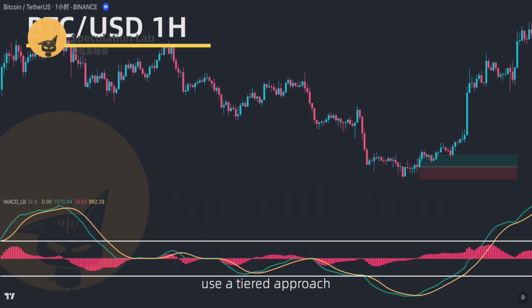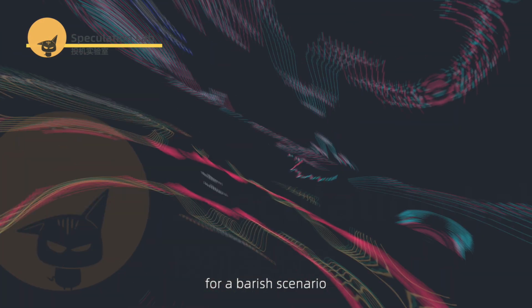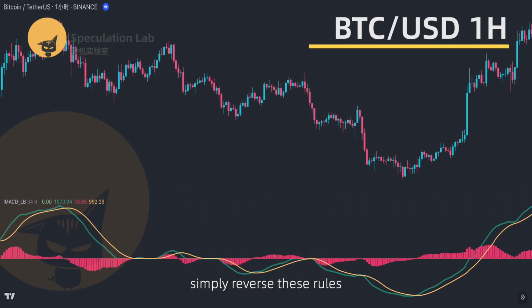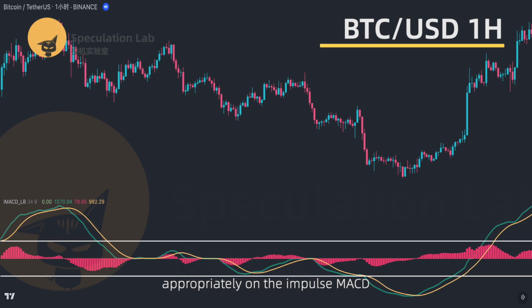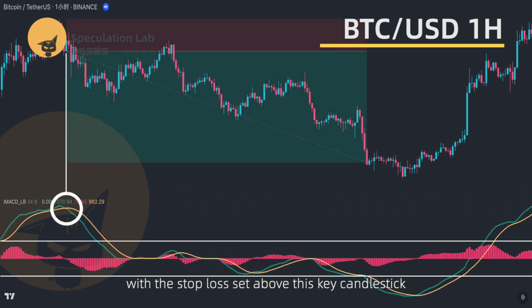For profit taking, use a tiered approach, like exiting a portion at a 1-to-1 risk-reward ratio and holding the rest for higher profits. For a bearish scenario, simply reverse these rules. First, mark the oversold and overbought areas appropriately on the Impulse MACD. Second, the green impulse line in the overbought area should cross below the yellow signal line, forming a bearish crossover. Enter at the closing price of the candlestick corresponding to this crossover with the stop loss set above this key candlestick or near the high of the previous swing, and use a tiered approach for profit taking.